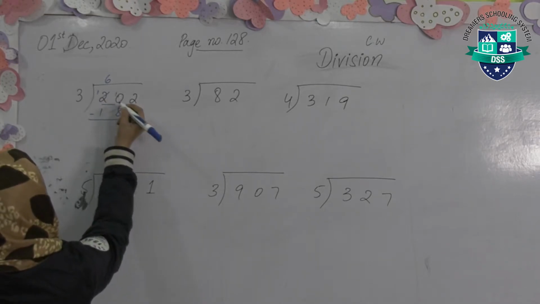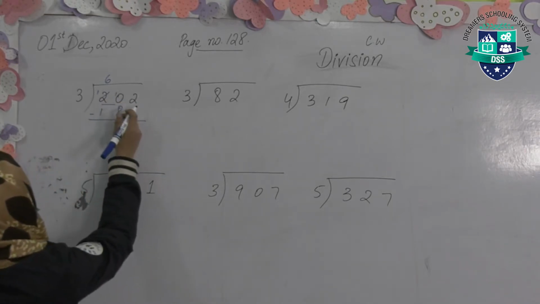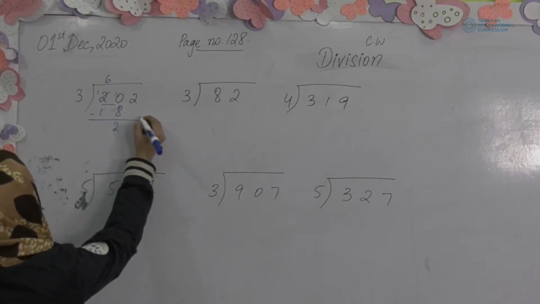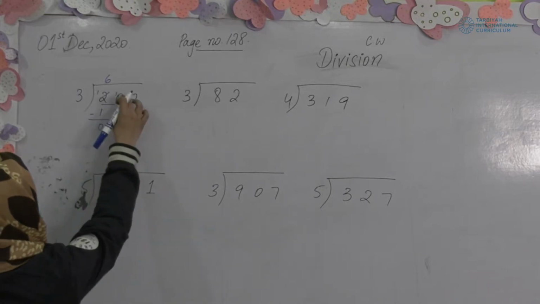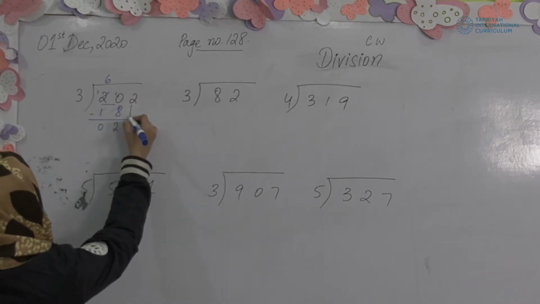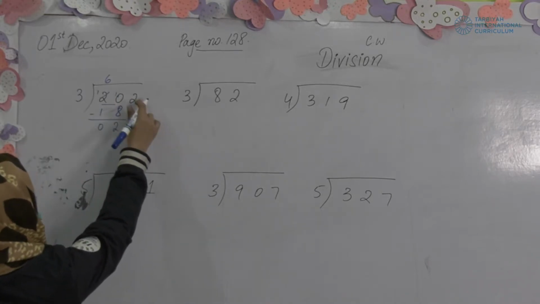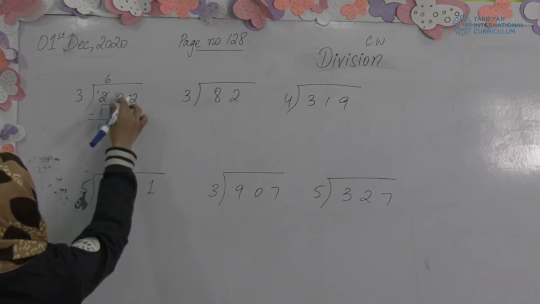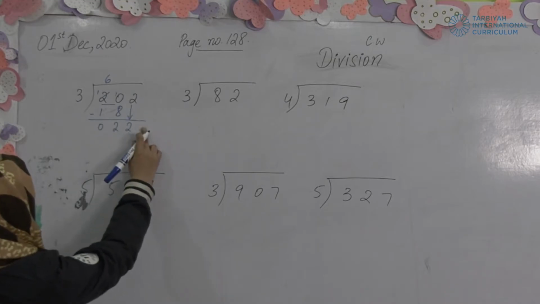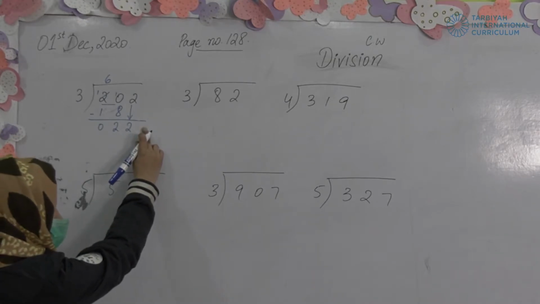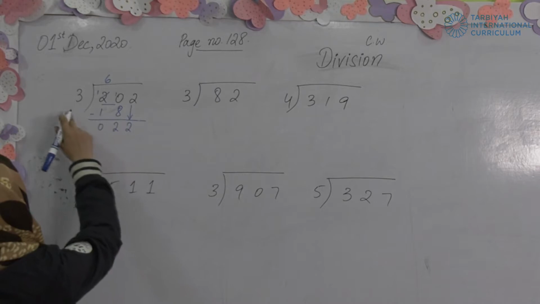2 cut 1 will become 10 over here. 10 minus 8 will become 2. This is the answer. This will become 0. Now when we minus these two values, this 2 will automatically come down. We already have done these questions. This is just a review.